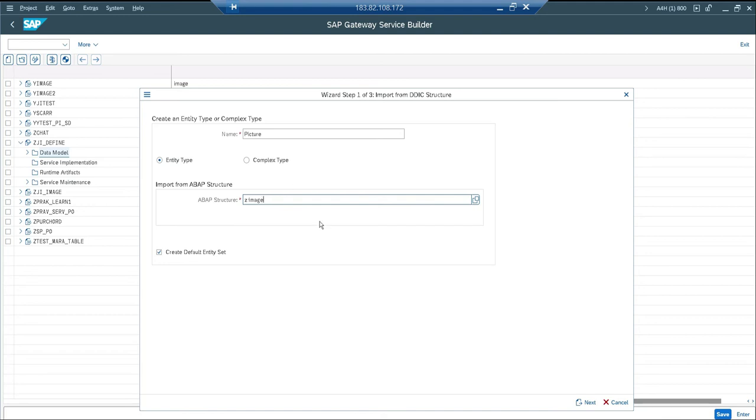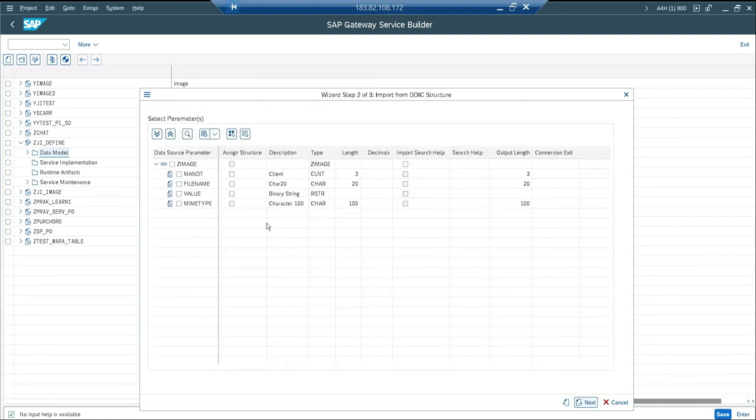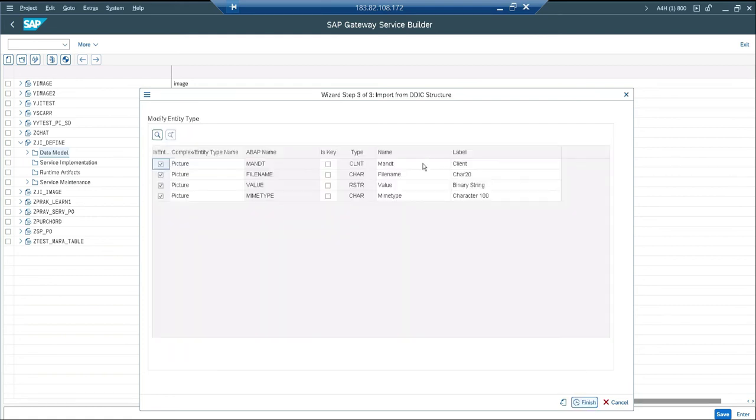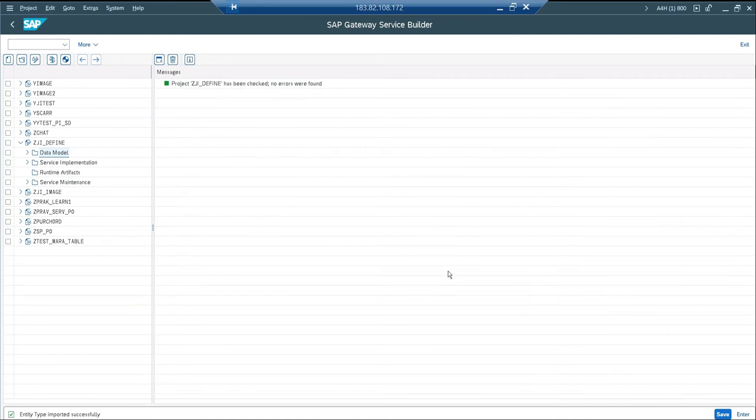Okay, it has 4 fields that are going to store my picture information. So picture, and these are the structures of that particular field. You can do it manually also, it's fine. And next, what are the key fields? I want these two to be the key fields, mandatory and file name, and click finish. So this is normal, nothing much.